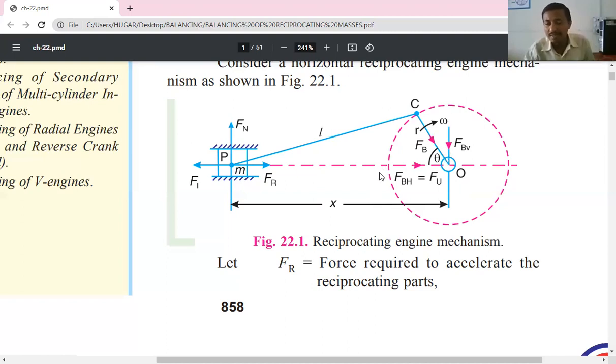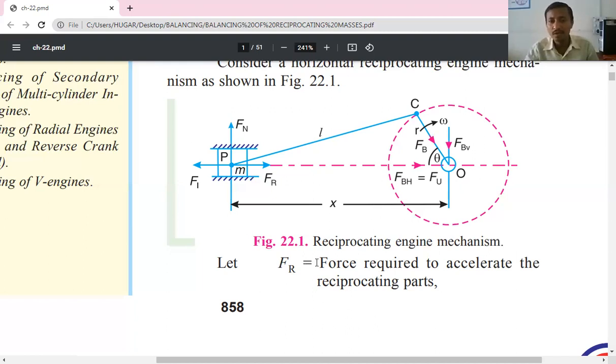So FBH is the unbalanced force, so it is called the total unbalanced force Fu, which we need to balance. What we need to do in these reciprocating engines is balance this unbalanced force, that is FBH, the horizontal force acting on the bearing.